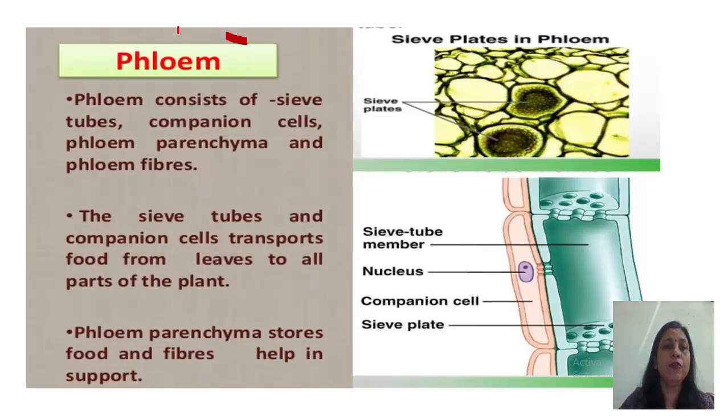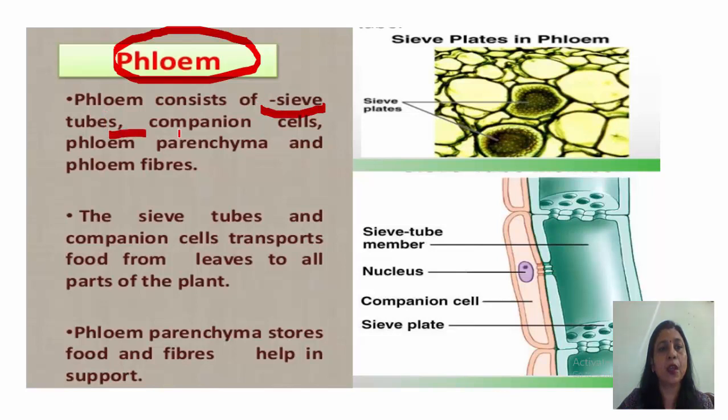Now coming to phloem. Phloem also consists of four types of cells. They are the sieve tubes, companion cells, phloem parenchyma and phloem fiber. Except phloem fiber, the other three, that is sieve tubes, companion cells and phloem parenchyma, are all living, whereas phloem fibers are dead cells. In xylem, only xylem parenchyma was living, the other three were dead. In phloem, only phloem fiber is dead, the other three are living.